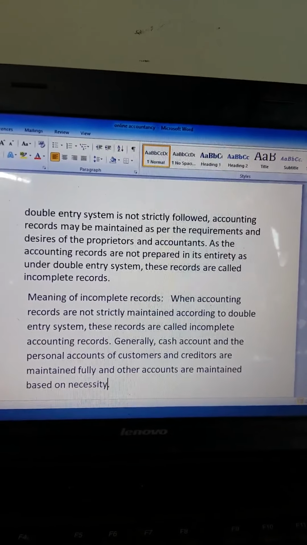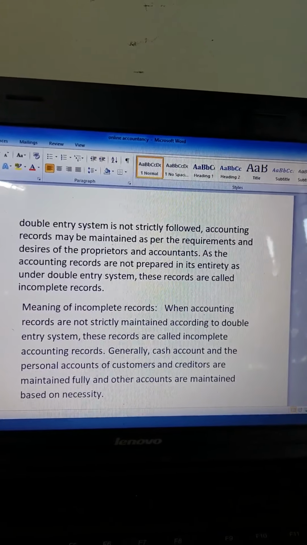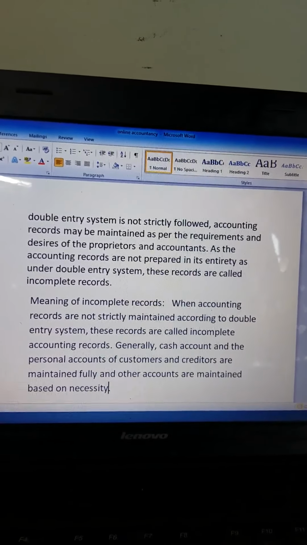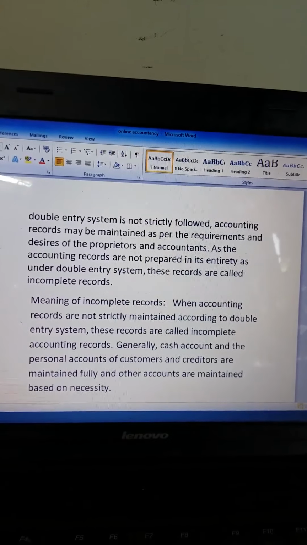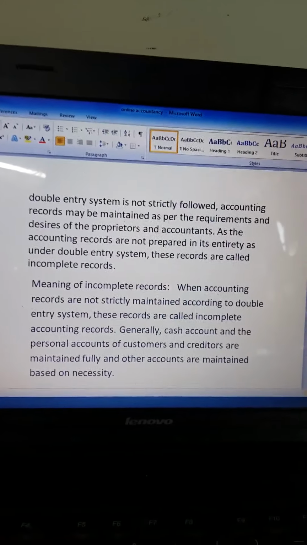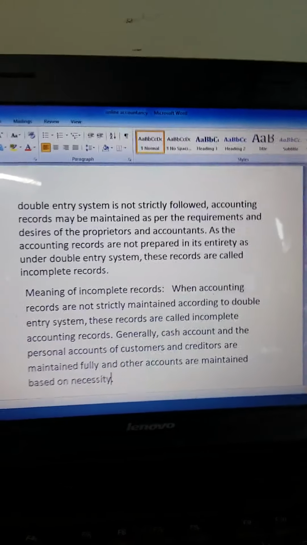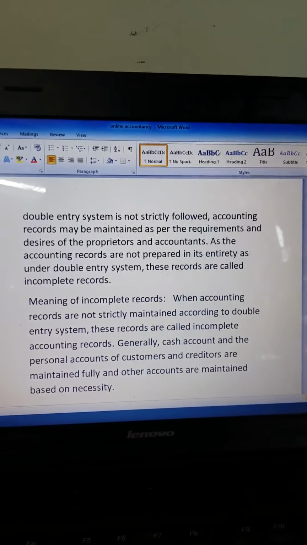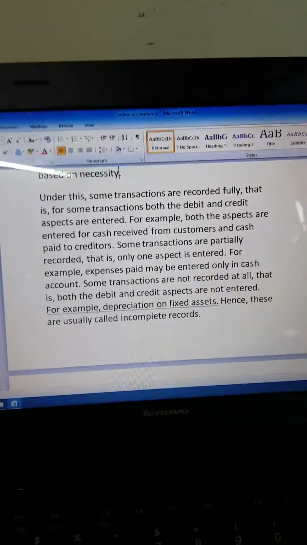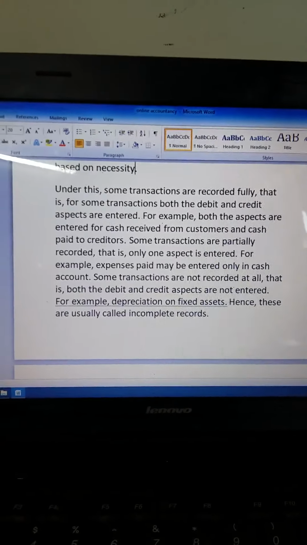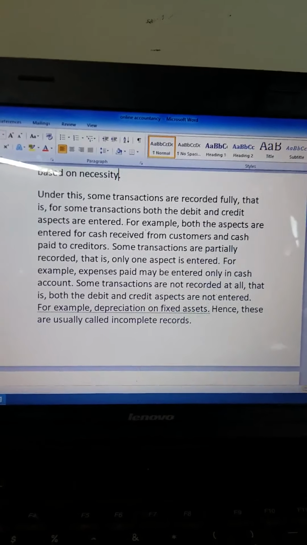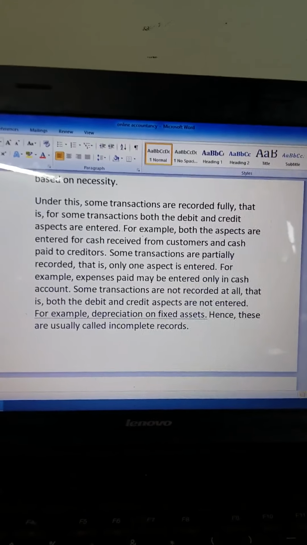The firms that do not keep their accounting books as per this system follow the single entry system. Under the single entry system, a firm maintains properly only the cash account and the accounts of the debtors and creditors. In incomplete records, they only maintain a cash account and a personal account of the proprietor. They do not maintain the real and nominal accounts. So many times their records are maintained in an unscientific and unsystematic manner.